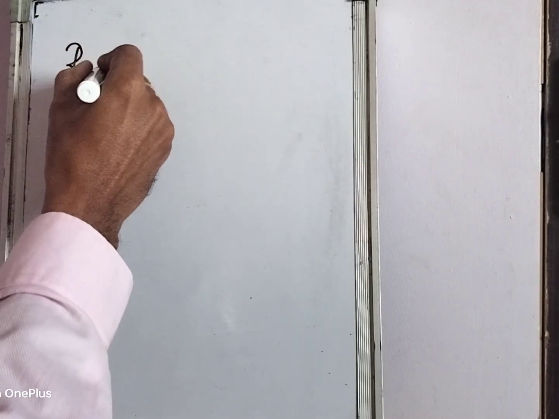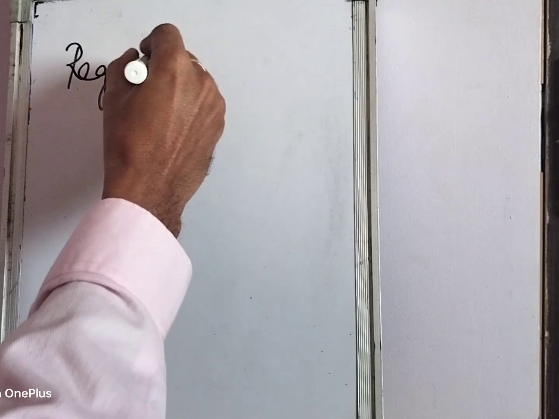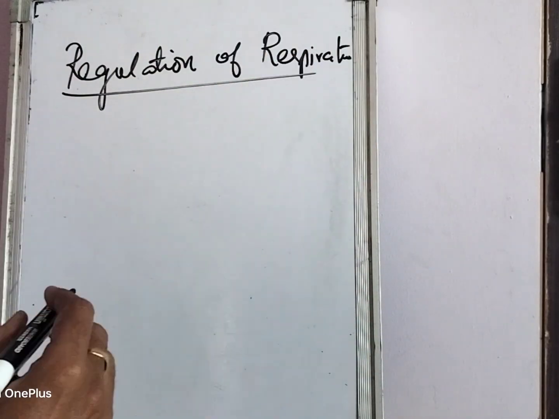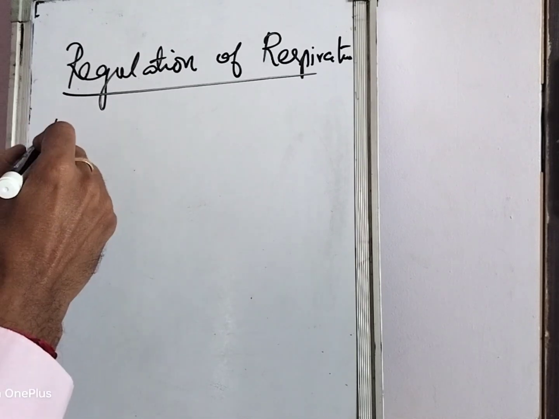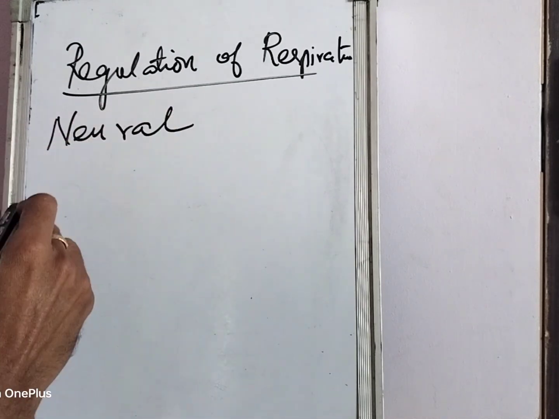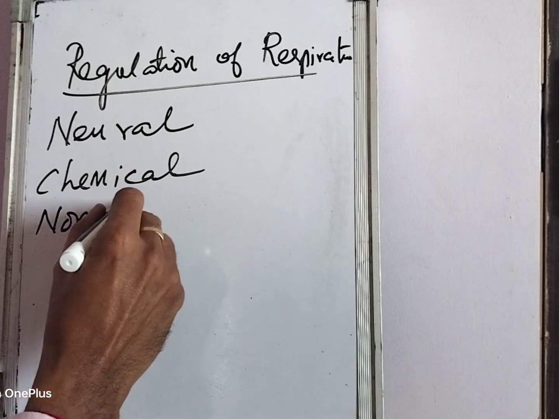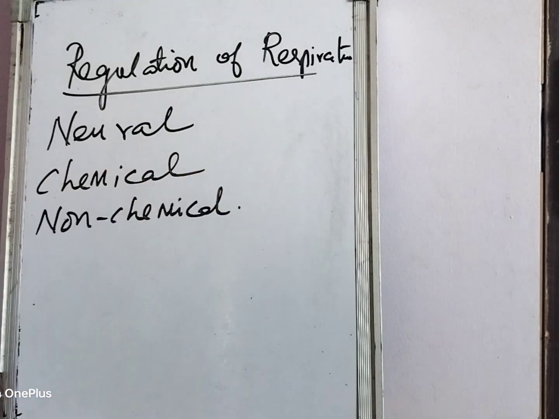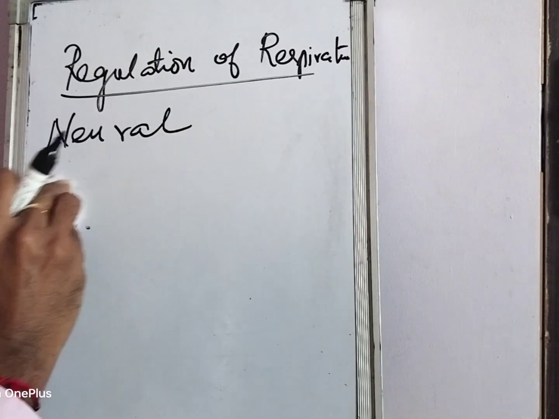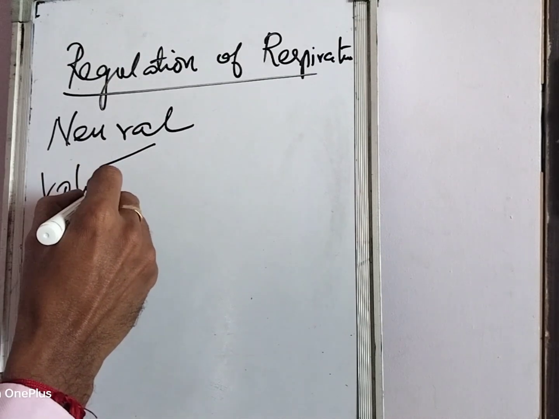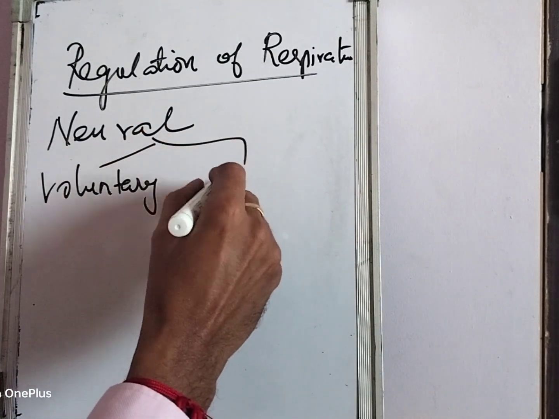Good morning, students. Today we are going to see regulation of respiration. Regulation of respiration is done in three ways. One is neural regulation, another is chemical regulation, and another is non-chemical regulation. So today we will see what is the neural regulation of respiration. The neural regulation is done by two control mechanisms: one is voluntary control, the other is automatic.